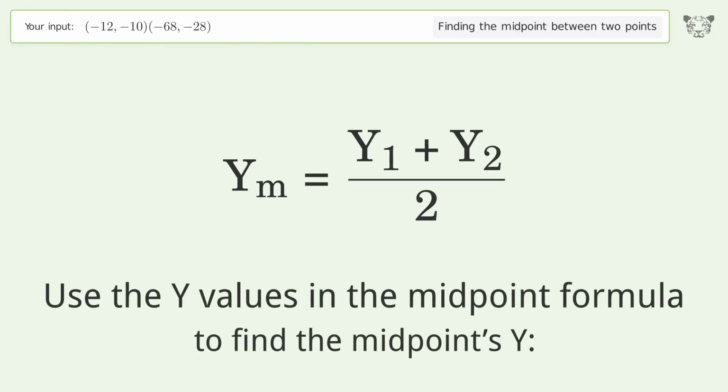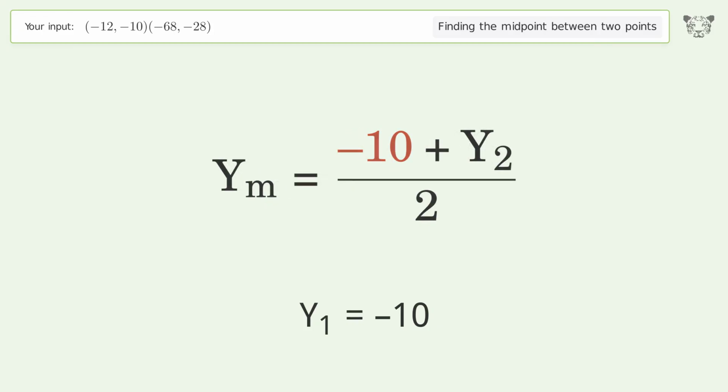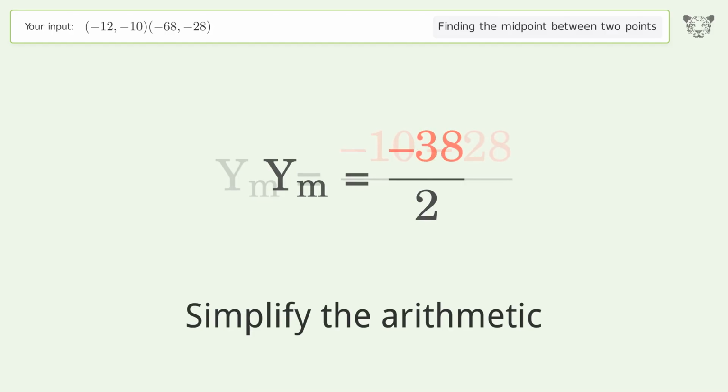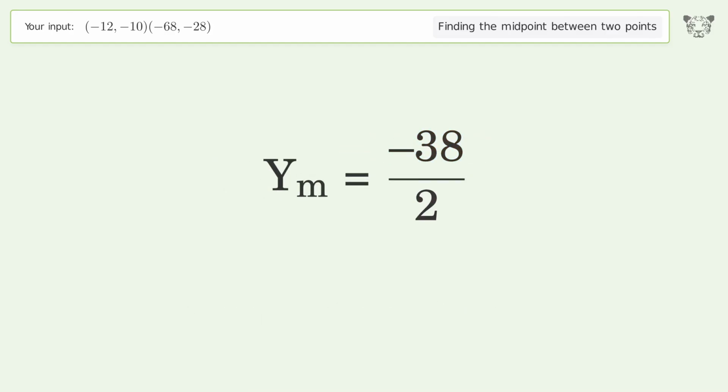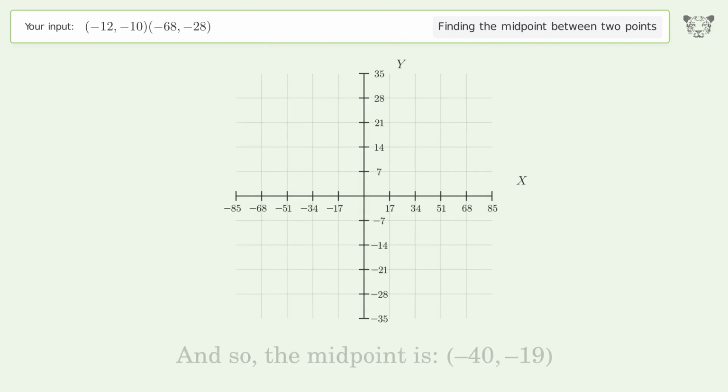Use the y values in the midpoint formula to find the midpoint's y. y1 equals -10. y2 equals -28. Simplify the arithmetic. And so, the midpoint is -40, -19.